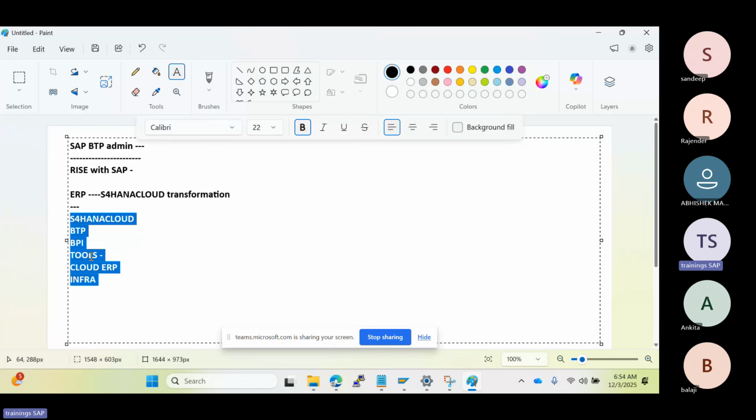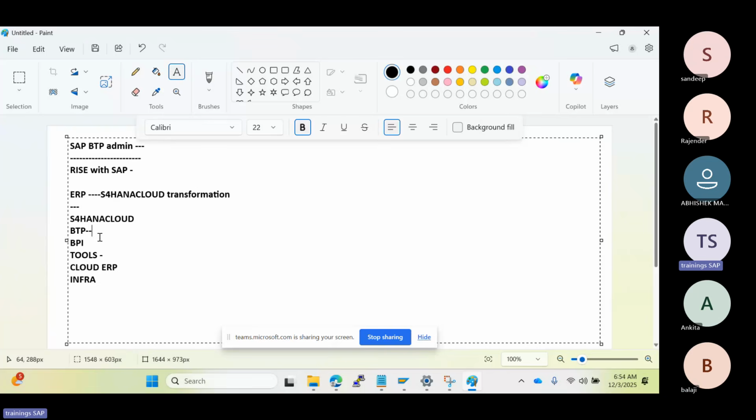So in RISE, BTP is playing a very central and mandatory role in the RISE offering. Why? Because every company, every customer, if they move to RISE with SAP, then definitely they need to use BTP. Why? Because under cloud RISE, they cannot customize S/4HANA extensively; heavy modifications are not allowed in RISE.